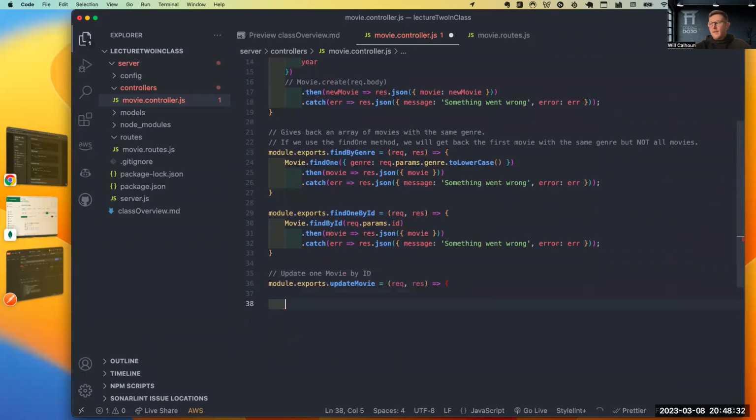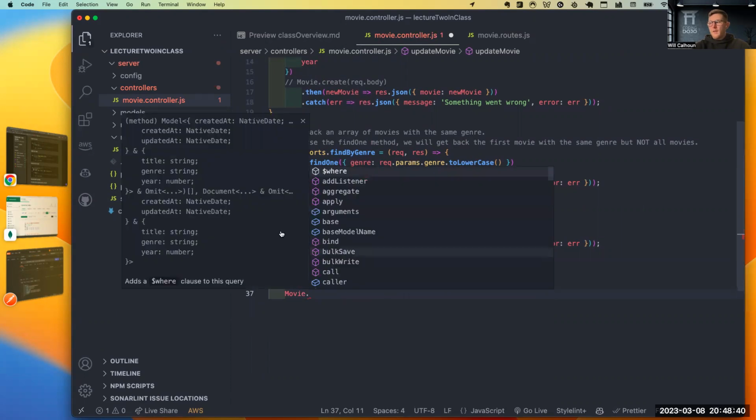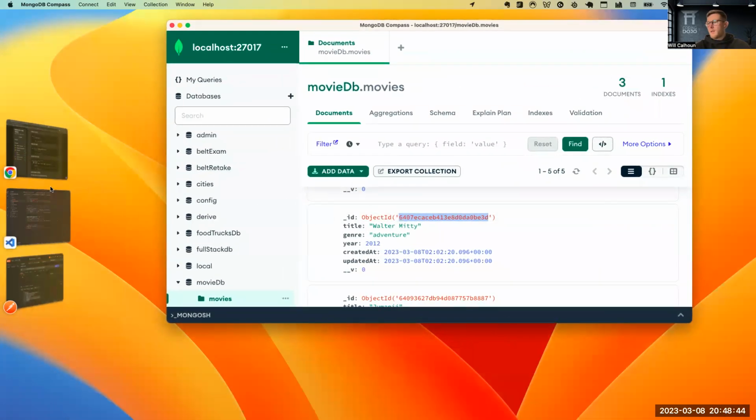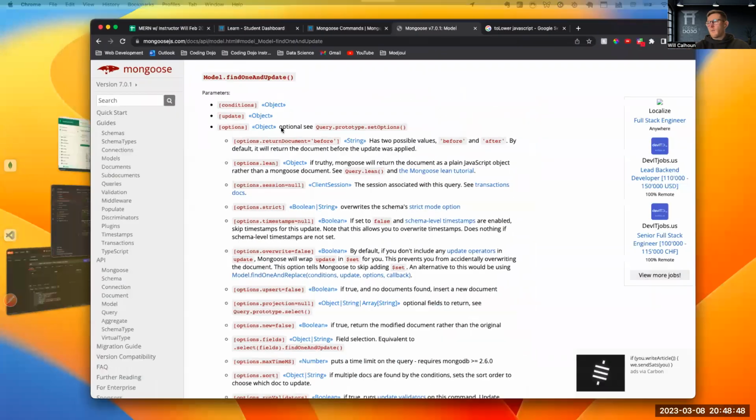So let's actually dive in and see what we can do. We're going to say movie dot, and then what do we want to use here? We said that we wanted to use this. Let's jump into here. We're going to use this find 1 and update.